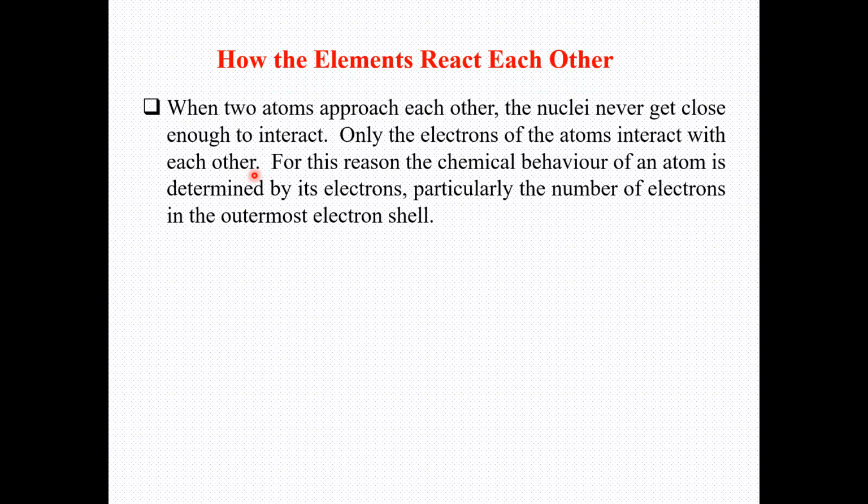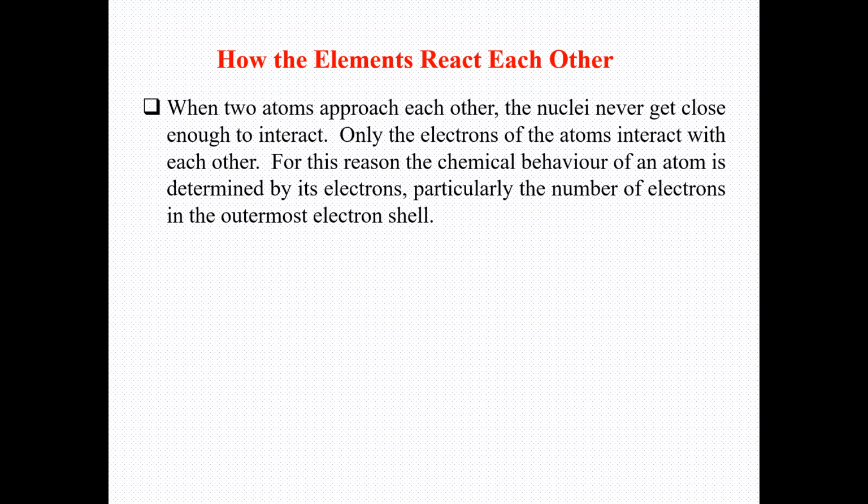The electrons of the atoms interact with each other, and just because of this, the chemical behavior of the atom is determined by its electrons, particularly the number of electrons in the outermost shell. An atom has electrons in different shells, and these electrons basically determine the chemical behavior of the particular atom. They are present in different shells, so all these electrons are involved in different activity.